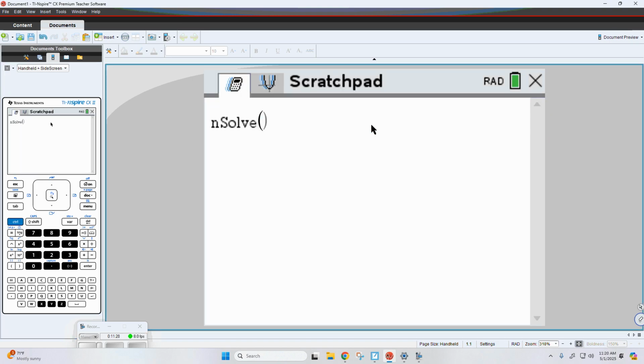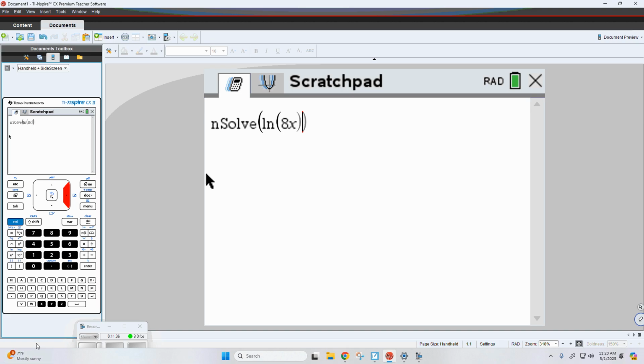Let's just try to type in the equation. So we're on number 17, the natural log of 8x equals 2. Now, if you're going to use this, at the very end, you have to put a comma and then tell it what to solve for.